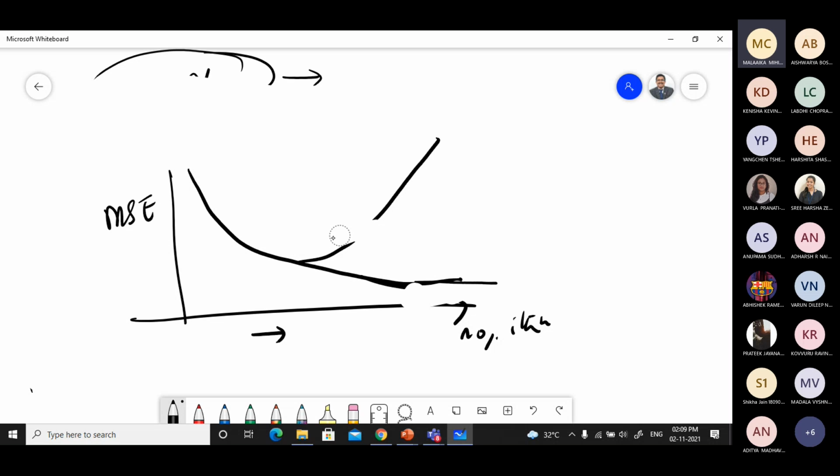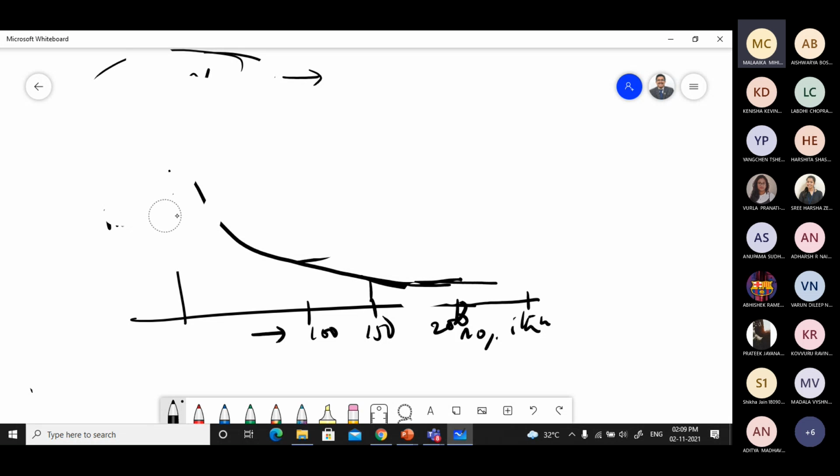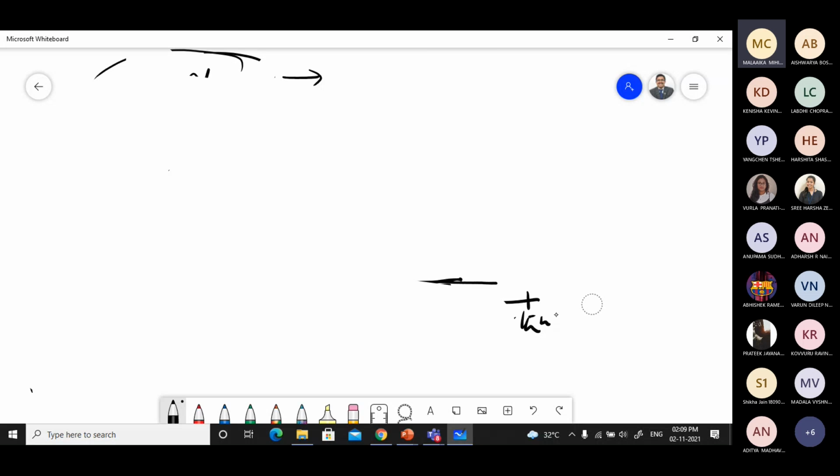Suppose that it is decreasing. But even sometimes they will not select, suppose this is iteration 100, this is iteration 200. They may not keep even 200 or 300. Instead of that, they may stop at 150 sometimes. That is also maybe sometimes because of some experimental ways to fix it. Maybe there are a lot of things to explore later, slowly, when you are doing some work.